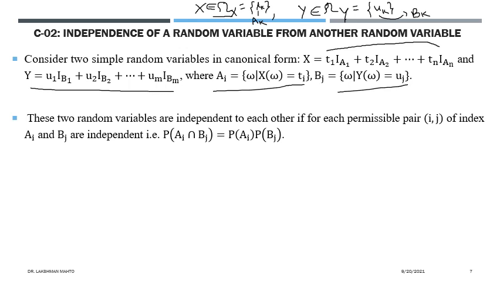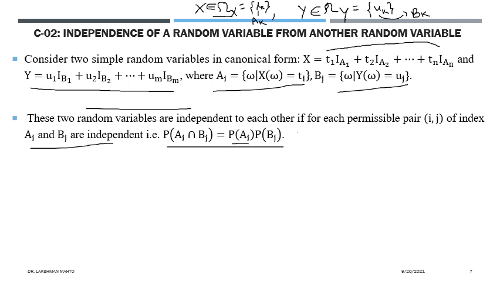So that is the approach. These two random variables are independent of each other if, for each permissible pair, that means a possible pair ij of indices, with respect to i we get Ai and with respect to j we get Bj, and they are independent. So the random variables would be independent if each Ai is independent of Bj. We define that independence simply as: the probability of the joint occurrence of Ai and Bj is just the product of the individual probabilities.